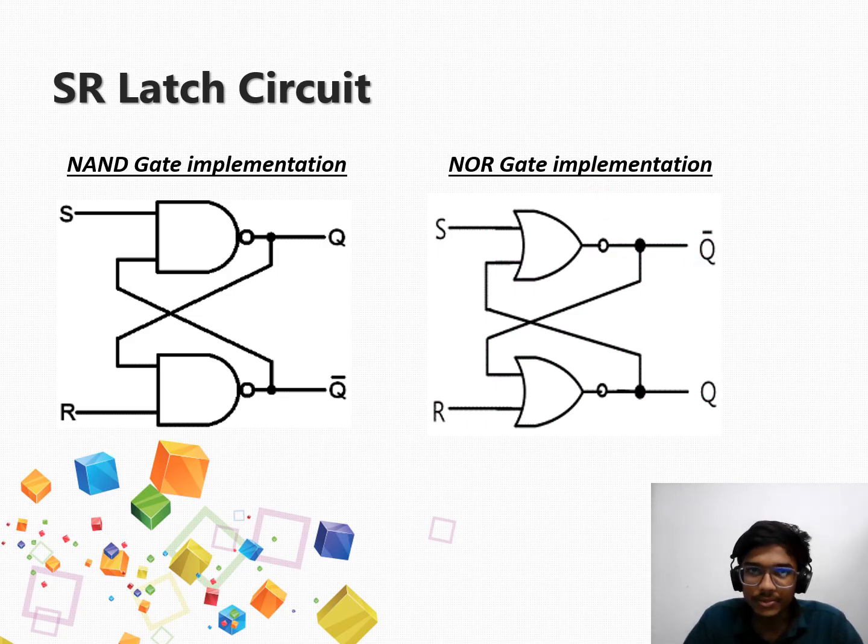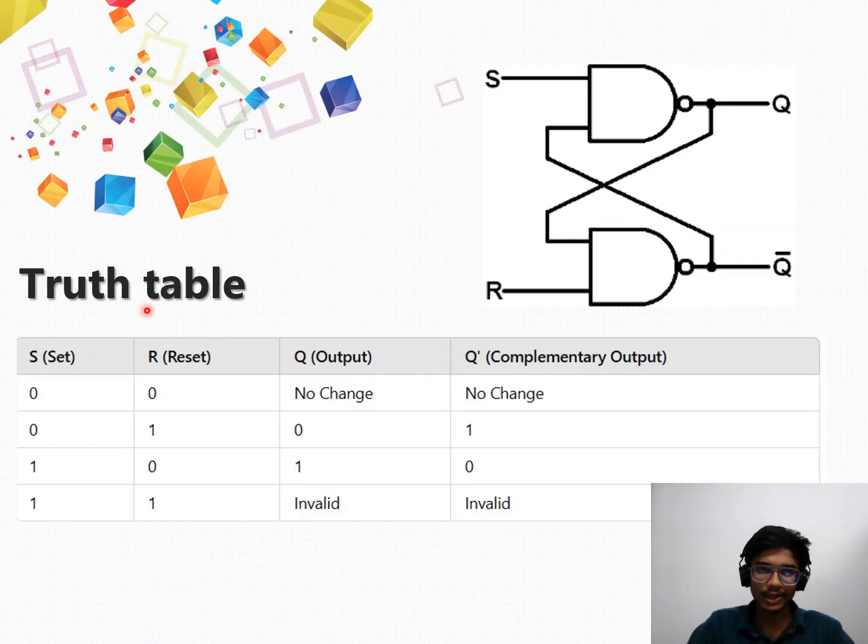Next, let us move on to the table of the SR latch. When set is 0 and reset is 0, it is in the previous state and the output has no change. The complement also has no change. When set is 0 and reset is 1, the output is in the reset state, because the output is 0. The complement of this output becomes 1. When set is 1 and reset is 0, it is in the set state. The output is 1 and the complement of this output is 0.